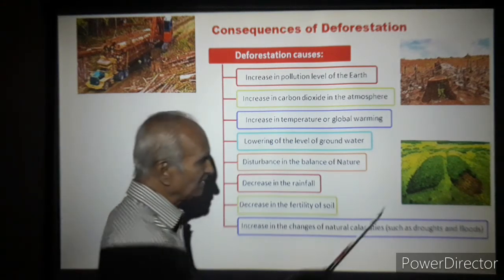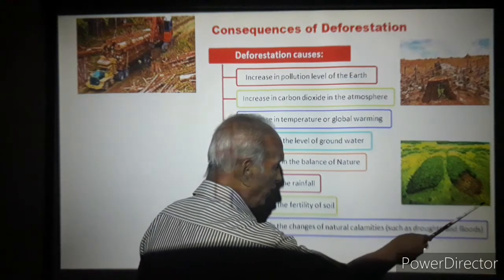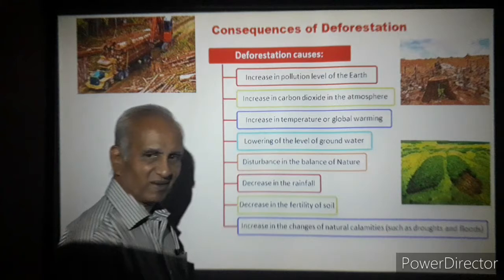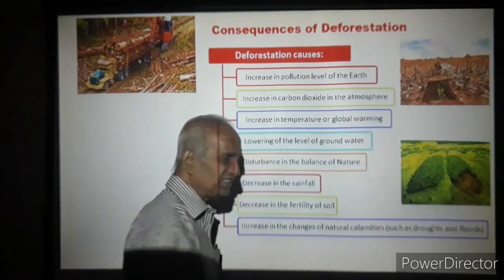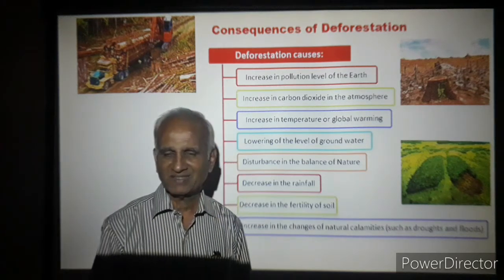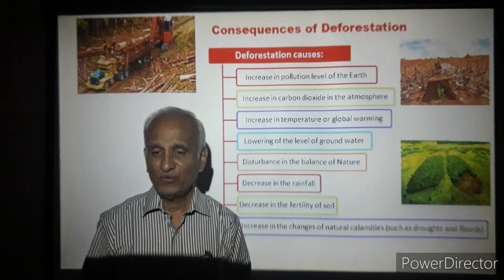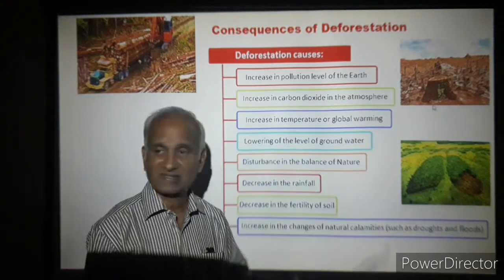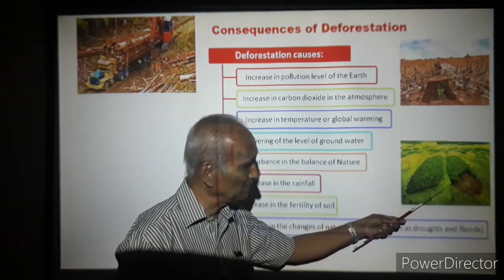See here, here's a picture where trees have been grown in the shape of human lungs. That's only from an artistic point of view, our two lungs. What does it say? The trees, the vegetation, the forest, they are our lungs. They are like our lungs. We get oxygen because of the forest. And here too, destruction has taken place.